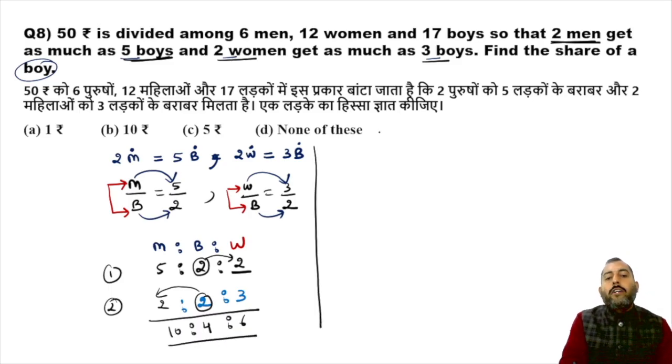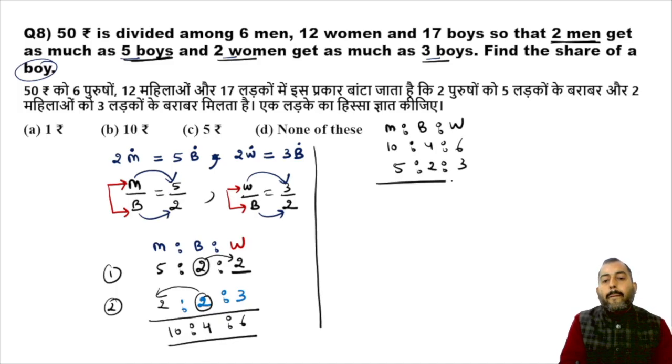So the ratio between the amount going to a single man, a single boy, and a single woman comes out to be equal to 10 is to 4 is to 6, which can be simplified further, which is finally equal to 5 is to 2 is to 3. Okay, understood? So 2 men were getting as much as 5 boys and 2 women were getting as much as 3 boys.